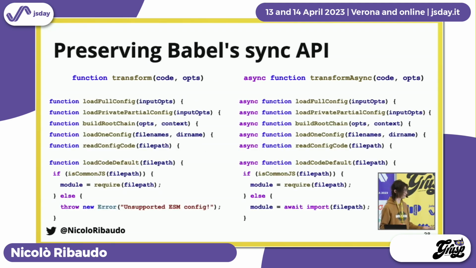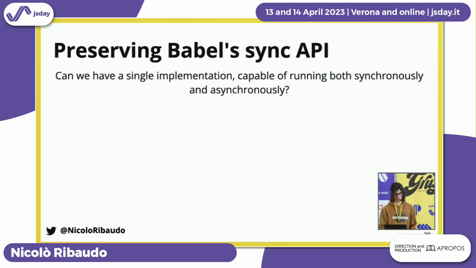One way to do so was to maintain two parallel separate implementations of Babel's transforms and config loading, a fully synchronous one and a fully asynchronous one, with ESM only supported in the asynchronous version. The problem with this is that you need to maintain two parallel implementations and make sure that when you find a bug in one, you check if the bug also applies to the other, and you need to make sure that it remains in sync. So can we have a single implementation capable of running both synchronously and asynchronously?